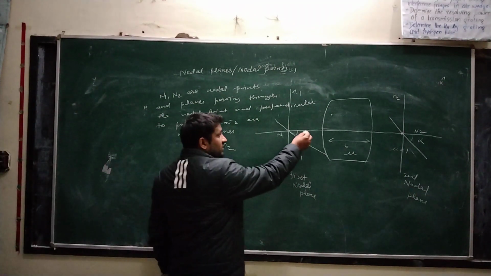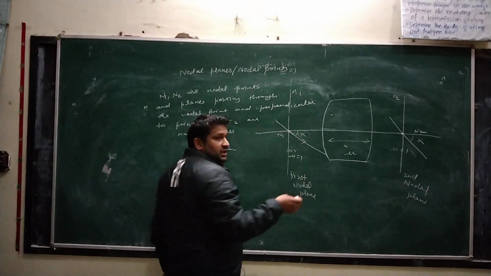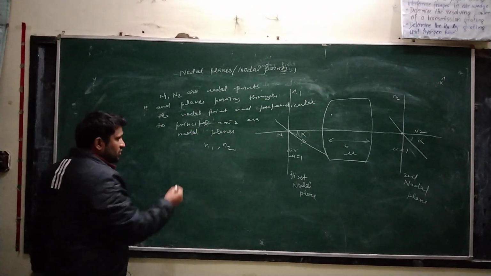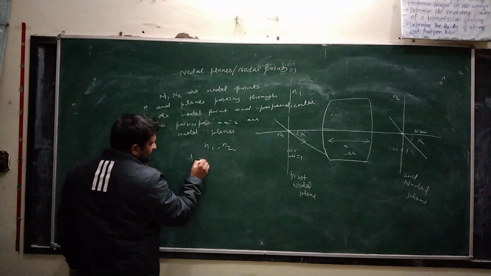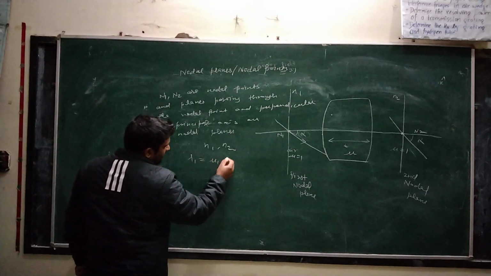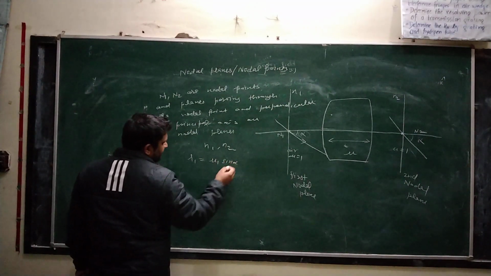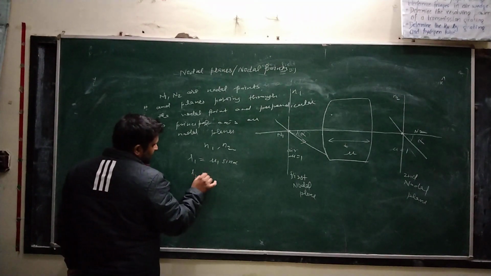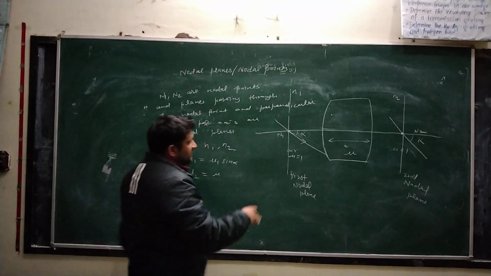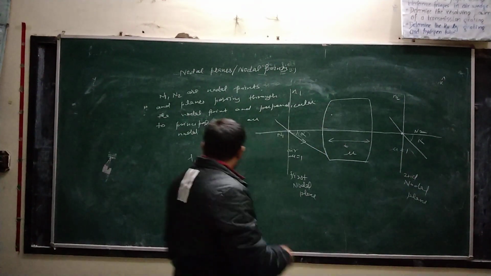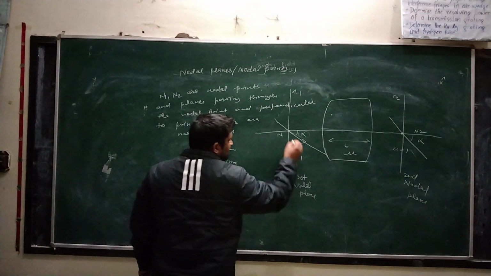If this angle is alpha 1 for this point, if we want to write the direction cosine, that is lambda 1, that is mu 1 sine of the angle alpha, and lambda 2 is mu 2, the refractive index here, which is also 1. Mu 1 is mu 1.